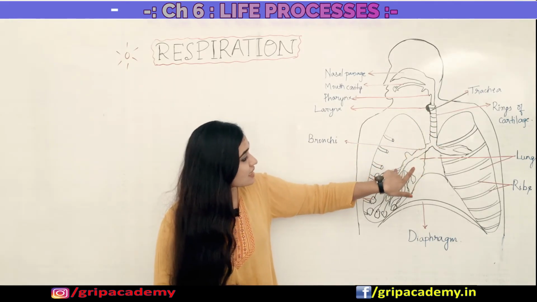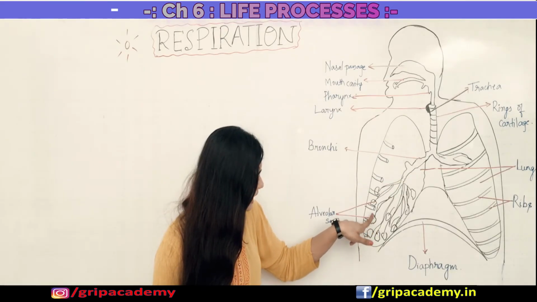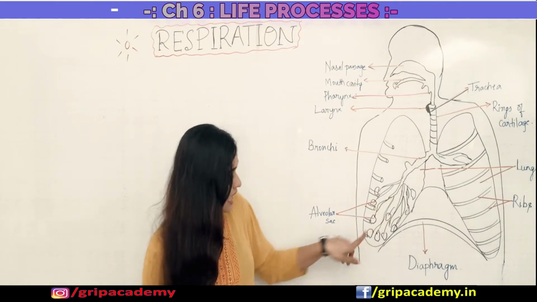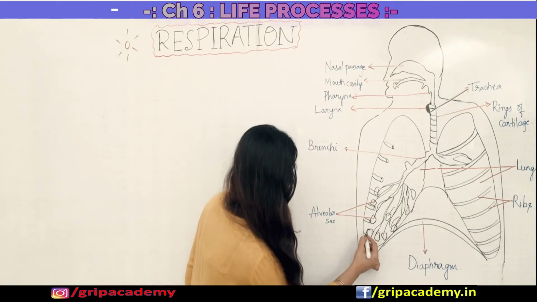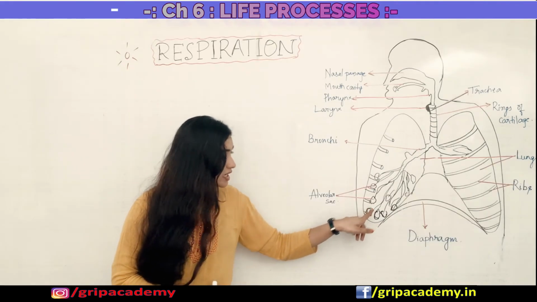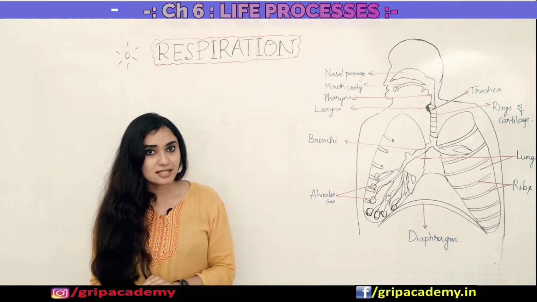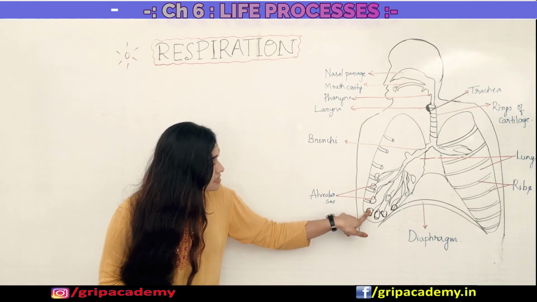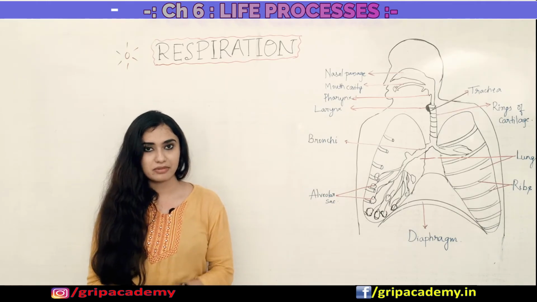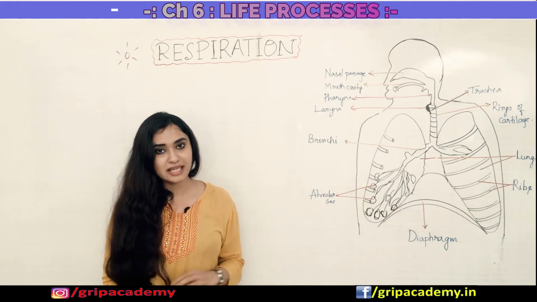Upon reaching the lungs the passage divides into smaller and smaller tubules, ultimately ending with balloon like structures called alveoli. The alveoli have a very good supply of blood capillaries, and this is the main site where the actual exchange of gases happens, where carbon dioxide is given out and oxygen is taken up by the blood.